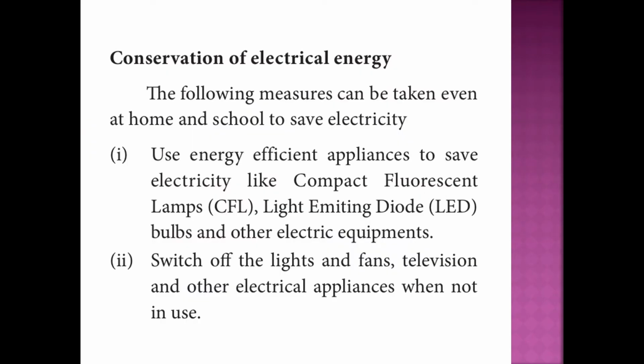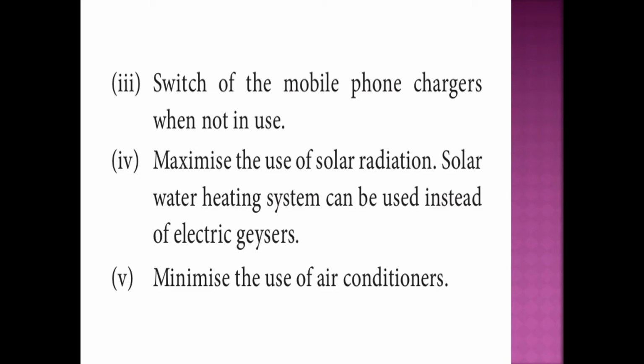Conservation of electrical energy. How to conserve electrical energy? Some measures can be followed to conserve electricity at home and schools. By using compact fluorescent bulbs, CFL, light emitting diode, LED bulbs and other electric equipment which are considered energy efficient appliances, we can conserve electrical energy. By switching off the lights, fans, television and other electrical appliances when we are not using them, we can conserve electricity. Switch off the mobile phone chargers when we are not using them.